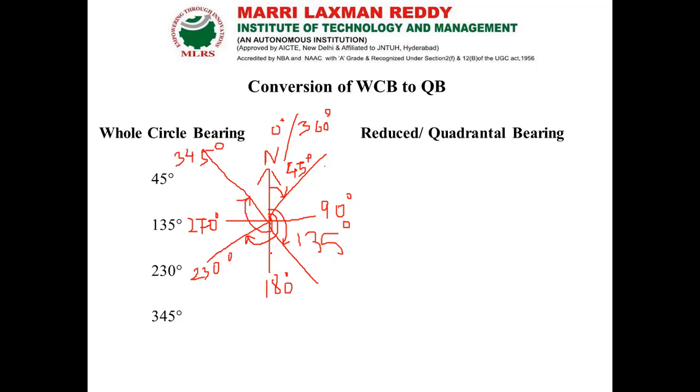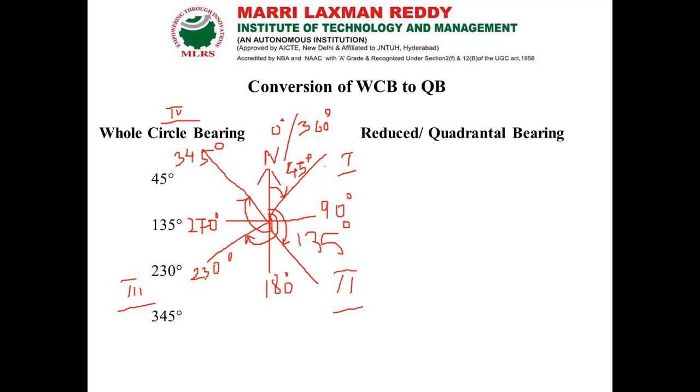Now we have to change these readings into the reduced bearing system. So this is the first quadrant, this is the second quadrant, this is the third quadrant, and this is the fourth quadrant.